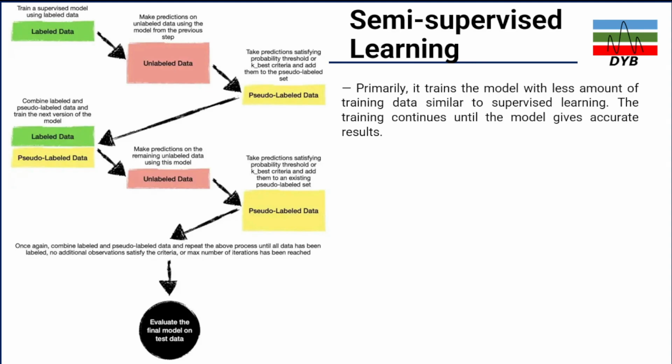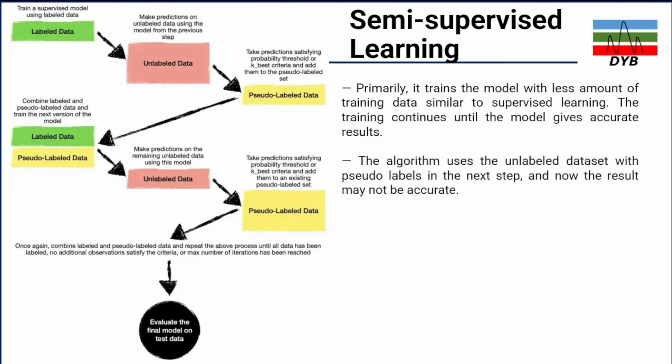And train continuously until the model gives accurate results. So the second thing is the algorithm uses the unlabeled data with pseudo labels in the next step, and now the results may be accurate. Now the labels from the labeled data and the pseudo labeled data are linked together.